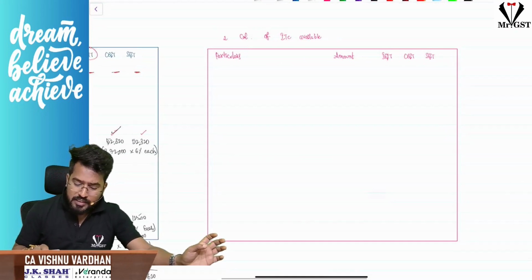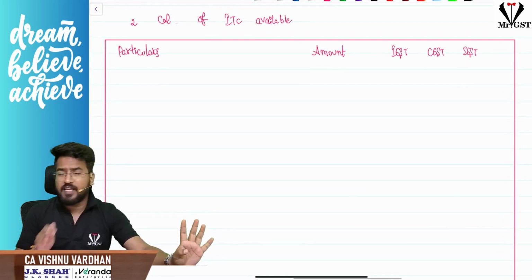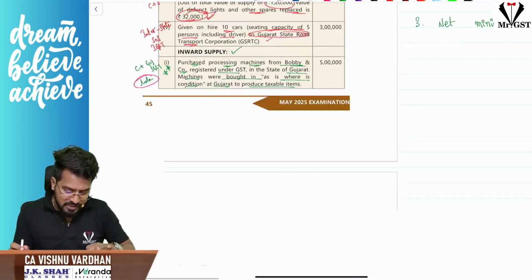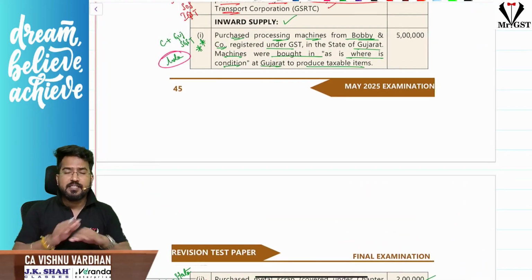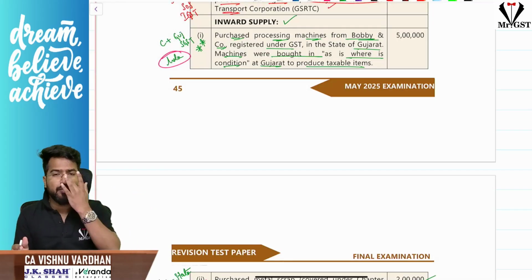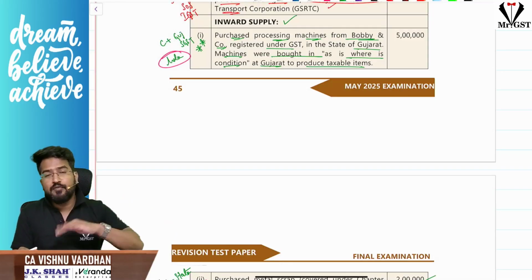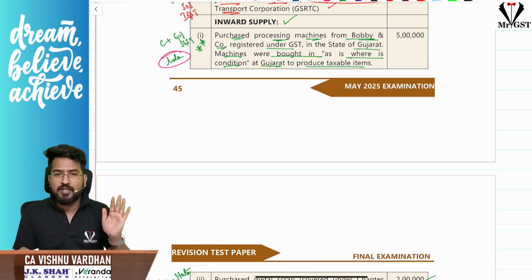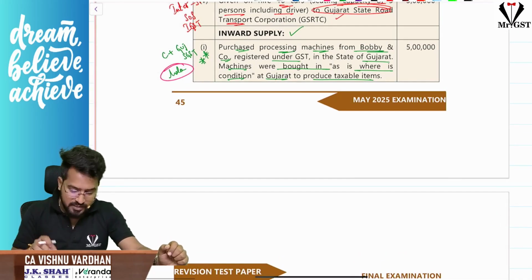What is step 2? Step 2 is calculation of ITC available. Now here same format again, particulars, amount, IGST, CGST. Here please understand one important thing. When RCM purchases are there, because there are RCM purchases also here, whenever RCM purchase is given, do the problem as if there is no RCM. Finish the problem in a routine way, how you will take ITC, all that. And once the minimum GST payable, everything is over, then let us add RCM liability so that the question is solved. Okay. So now let us proceed by forgetting there is RCM.